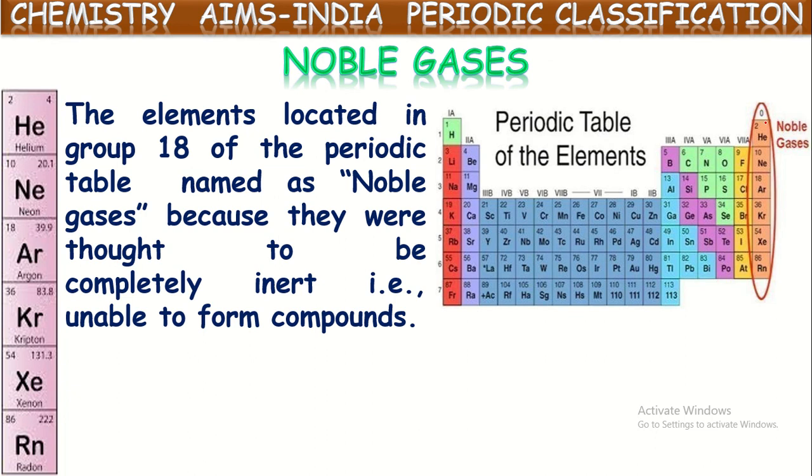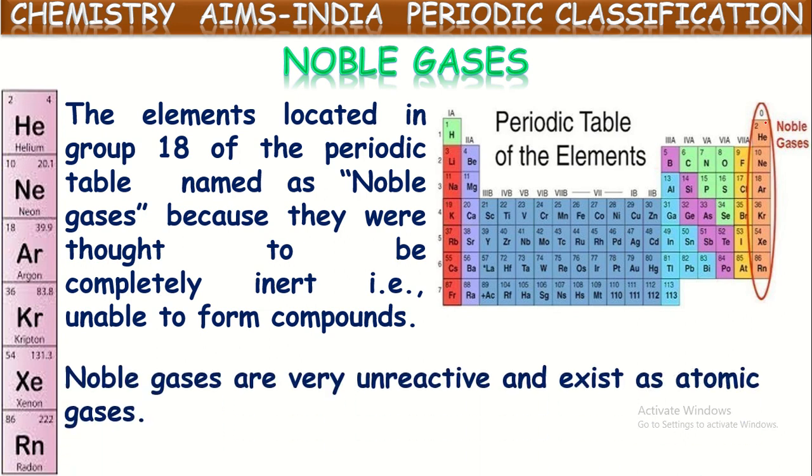These elements are located in the 18th column, or we can say the 8th A group. This group is specially called the zero group also. They are called noble gases because they were thought to be completely inert, unable to form compounds. That's why they are called noble gases. Noble gases are very unreactive and exist as atomic gases.